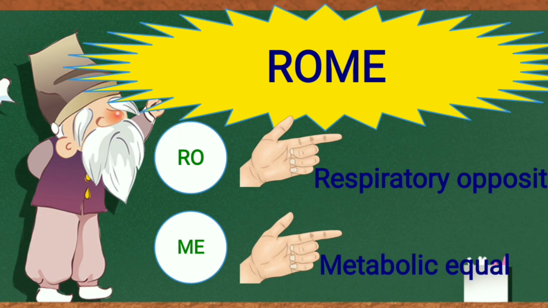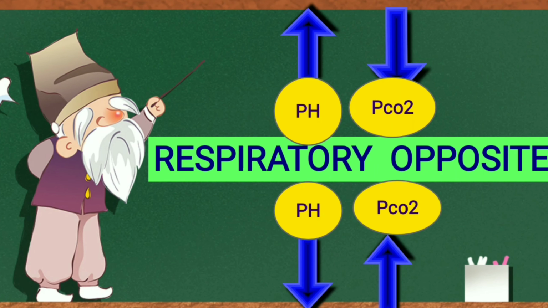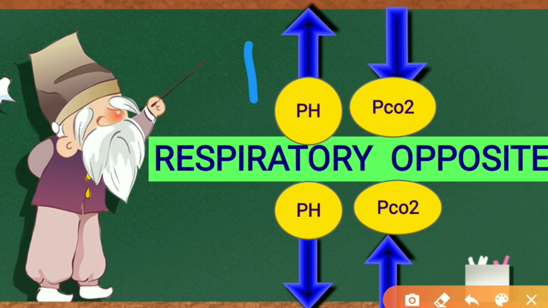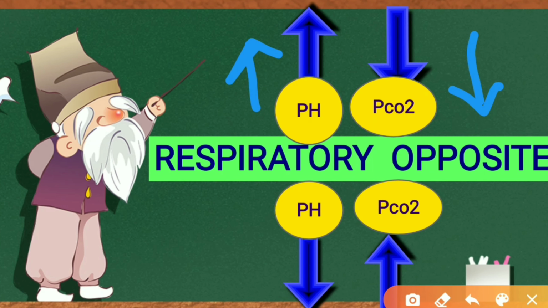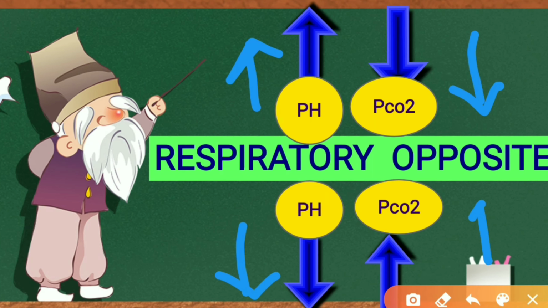ROME: respiratory opposite and metabolic equal. This has already been explained in the previous section. If the pH is on the higher side and the PCO2 is on the lower side, see, opposite, so it is respiratory alkalosis. Here the pH is on the lower side and PCO2 on the higher side.